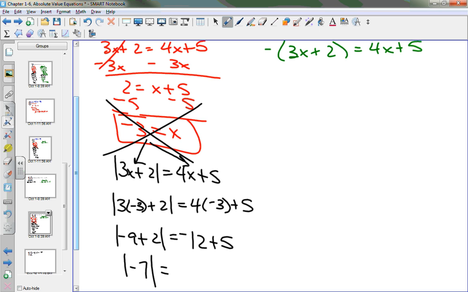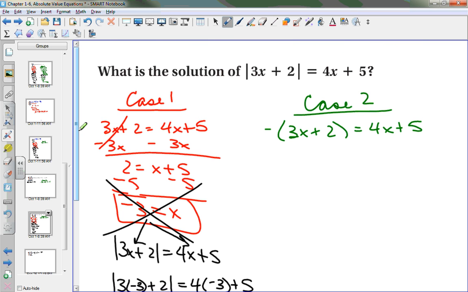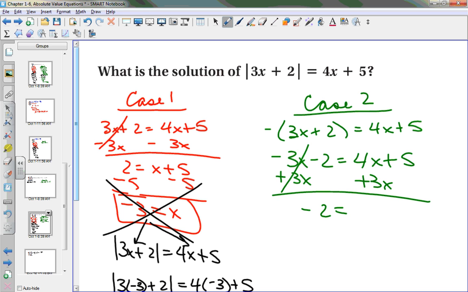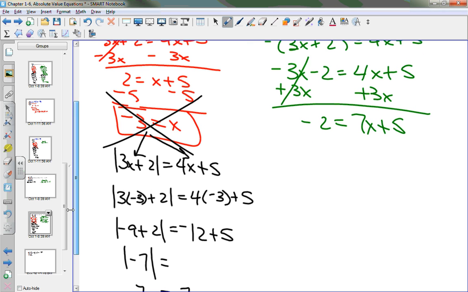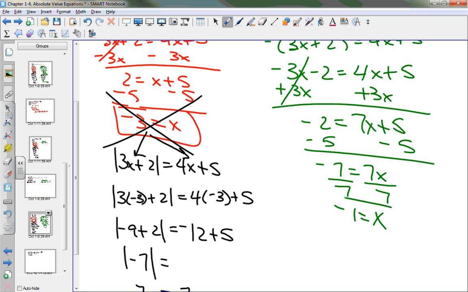It's not possible. Which means my only solution can now come from which case? Case 2. So now I come over here to case 2 and I start to solve that. I distribute -3x minus 2 is equal to 4x plus 5. Now I'm going to add 3x to both sides. -2 is equal to 7x plus 5. And now I'm going to do what? Subtract 5 from both sides. -7 is equal to 7x. Divide by 7. -1 is equal to x. Do we all see that?